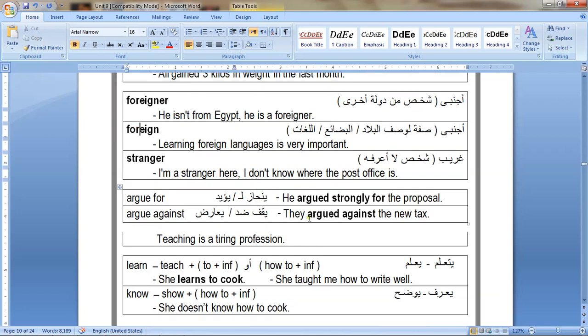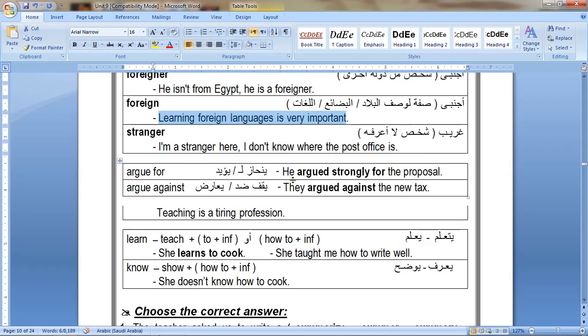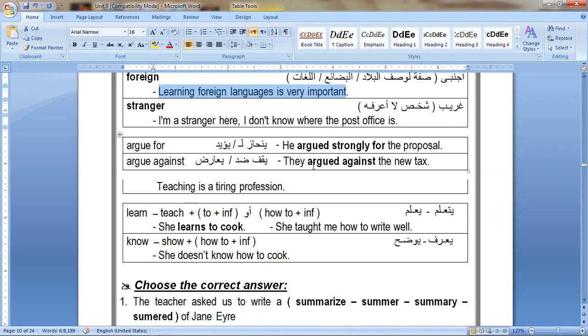Foreign is used to describe a country, goods, or language. For example, Arabic is your mother tongue, your own language, but English is a foreign language, French is a foreign language, Italian, and so on. Example: learning foreign language is very important. Foreign language is a language that's not your own mother tongue.